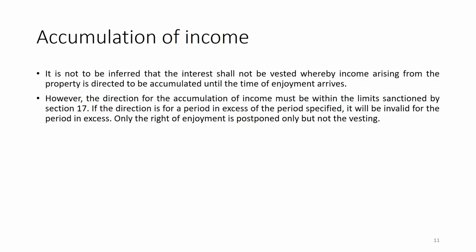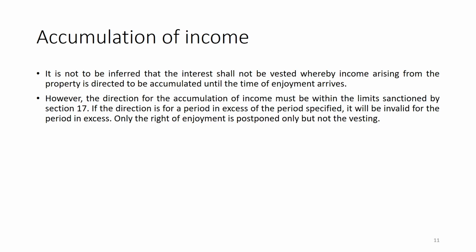So, in that case what will happen? It says that it is not to be inferred that interest shall not be vested, whereby income arising from the property is directed to be accumulated until the time of enjoyment arrives. This accumulation of income must be within the limit sanctioned by section 17. If the direction is for a period in excess of the period specified, it will be invalid for the period in excess. Only the right of enjoyment is postponed, but not the vesting.